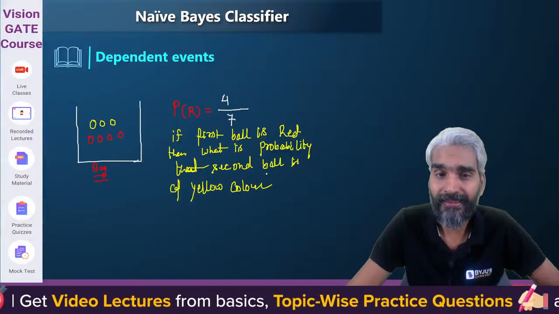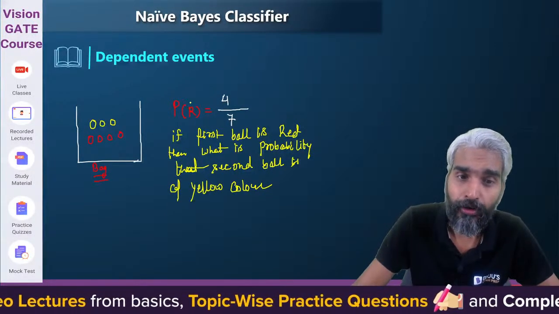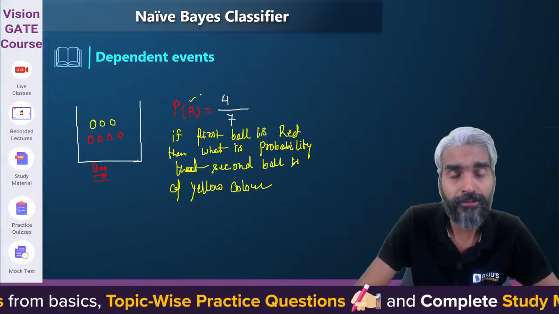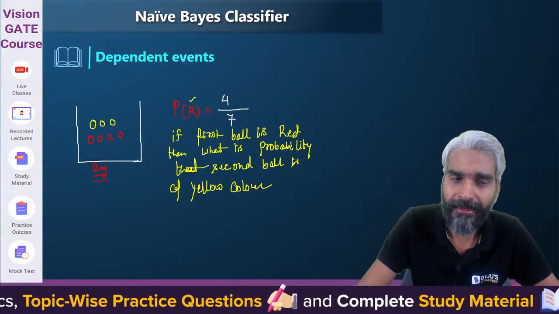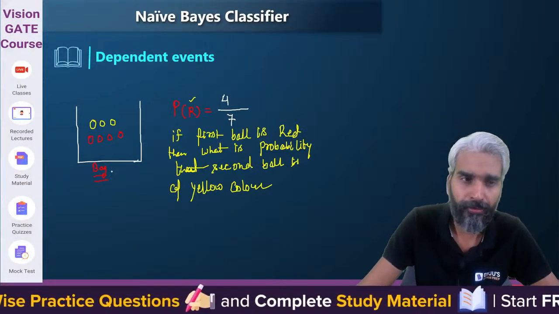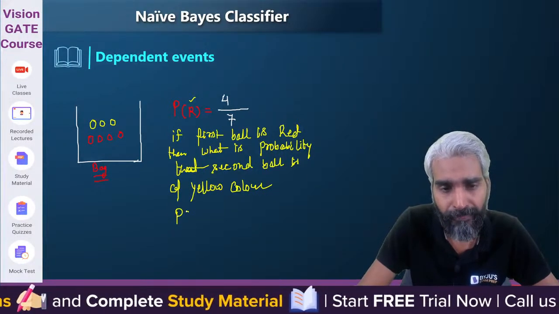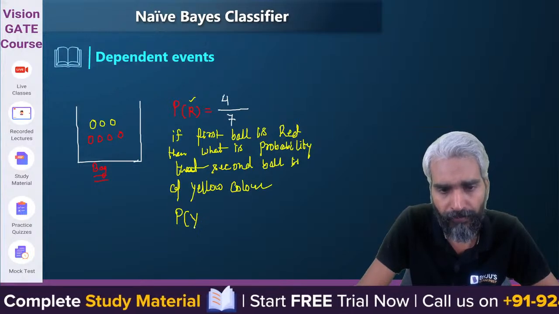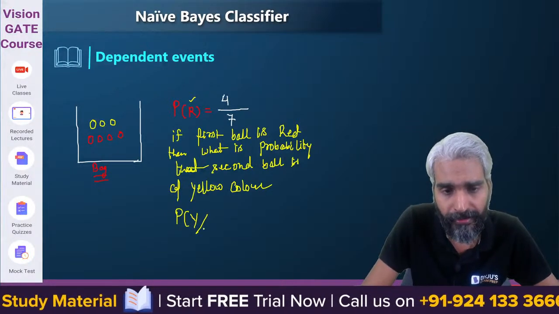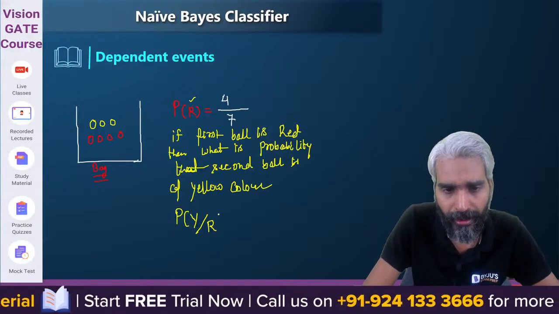Please try to understand. We are saying that you have already drawn one ball which is of red color. You are not putting it again into the bag. So the idea is, what will be the probability that the ball will be of yellow color given you have already drawn a red color ball?